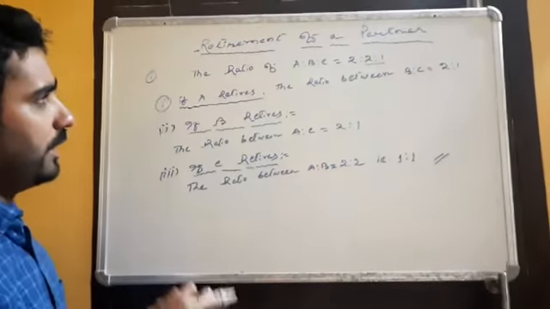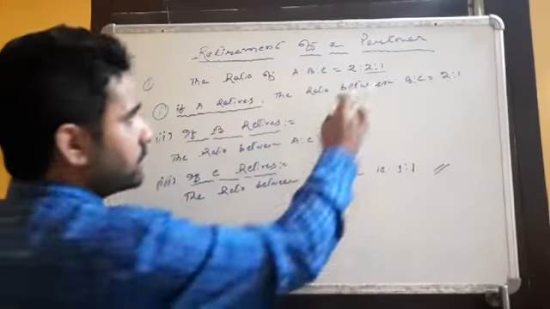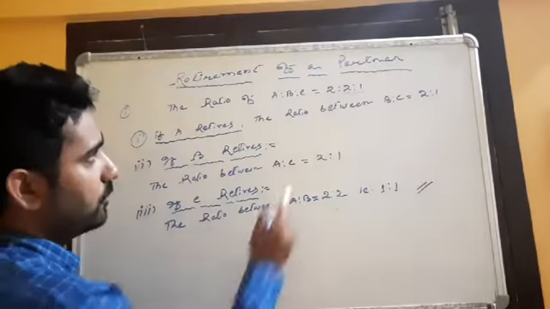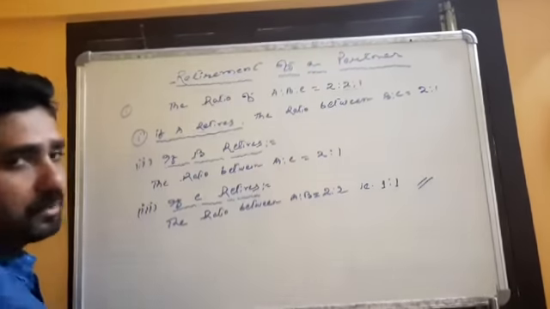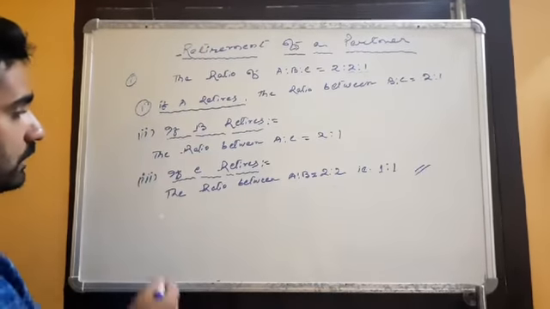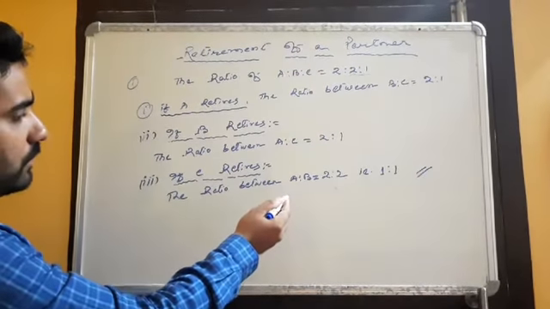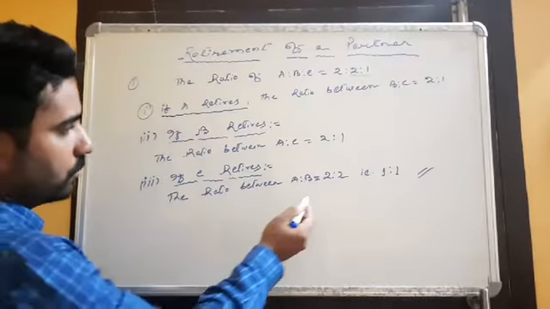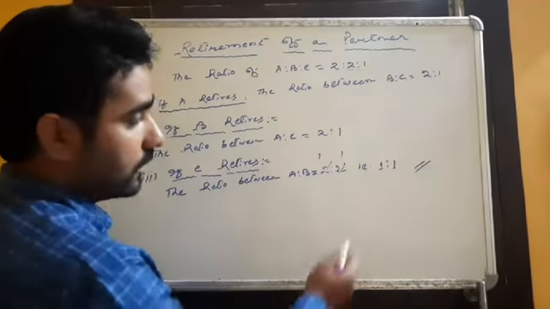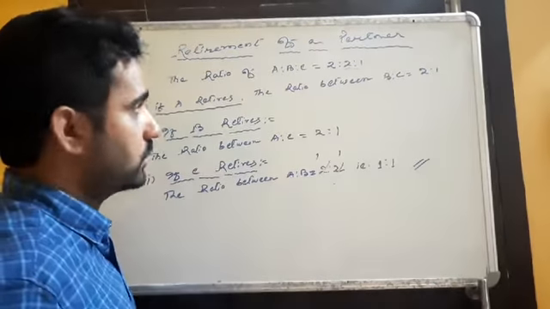Now what is the ratio of A and C? Here B is retiring, so A and C will be 2:1. It's simple, 2:1. Condition number 3 is given: if C retires from the business, the ratio between A and B will be 2:2, and if we reduce it, it is 1:1. So question number 1 is over.